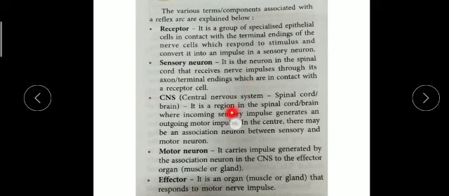The CNS is a region in the spinal cord or brain where incoming sensory impulses generate outgoing motor impulses, and in the center there may be an association neuron also.